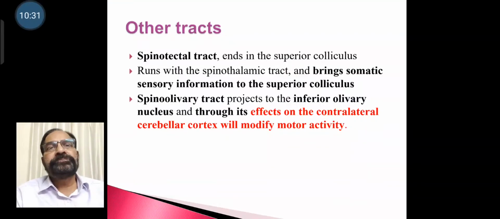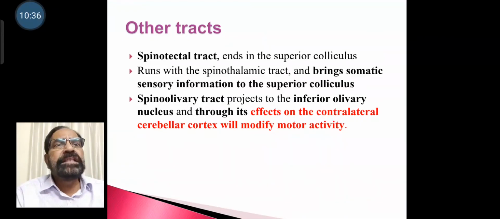Other tracts, spinotectal, ends in the superior colliculus, runs with spinothalamic and brings somatic sensory information to the superior colliculus.